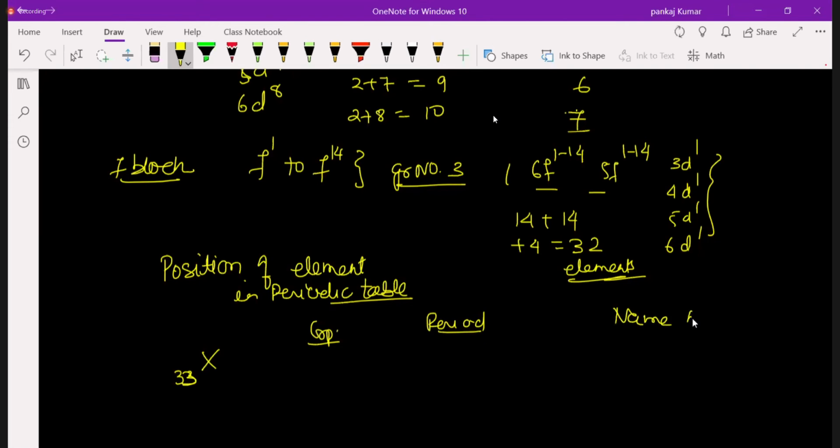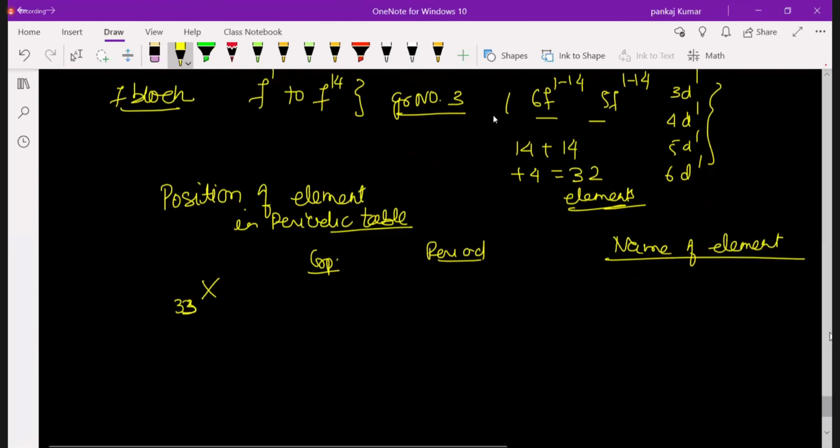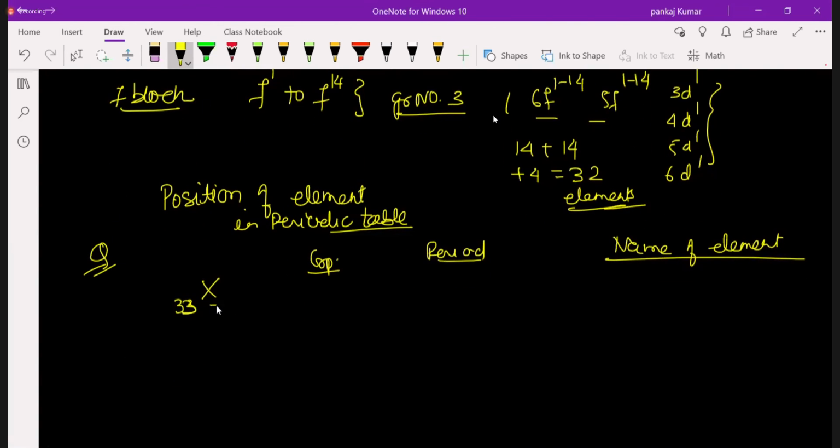So can anybody solve this question? X means any element; I don't name the element. X is any element whose atomic number is 33. So what is the group, what is the period, and what is the name of the element? Let me solve this question. Question clear? Now, how do you find the element name, group, and period?